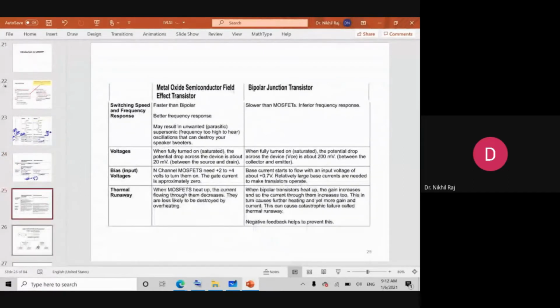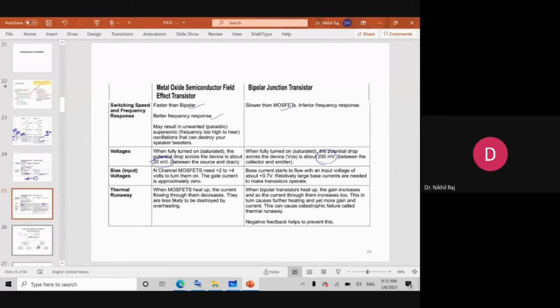Compared to the switching speed, the MOSFET is faster than the bipolar, whereas the BJT is slower than the MOSFET, and due to that it has a better frequency response, meaning the bandwidth will be better. When we compare the voltages, when the MOSFET is fully turned on, in the saturation region, the potential drop across the device will be around 20 millivolts, and when a BJT is turned on, it is 200 millivolts. So the heat dissipation of a BJT is more.